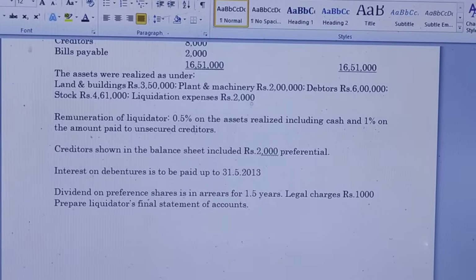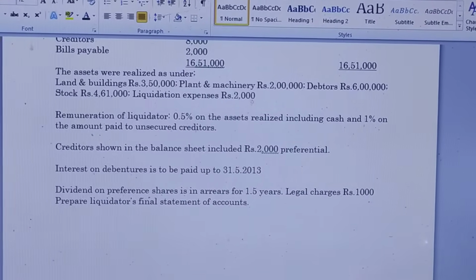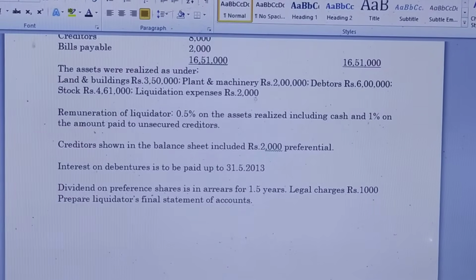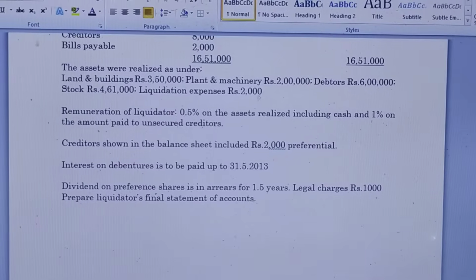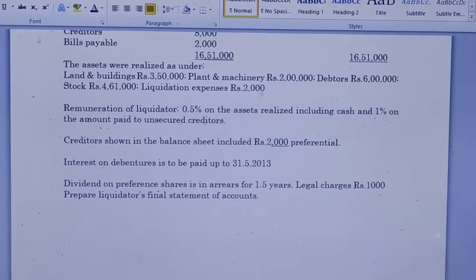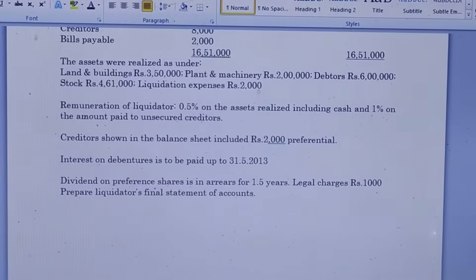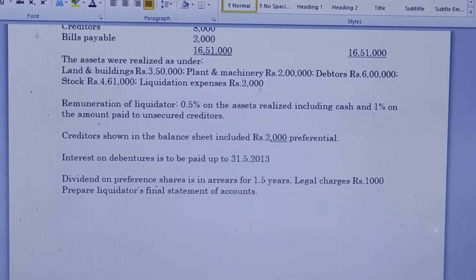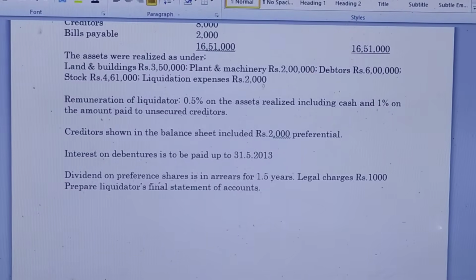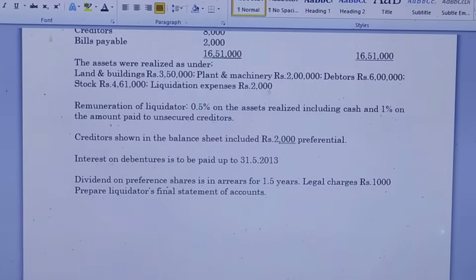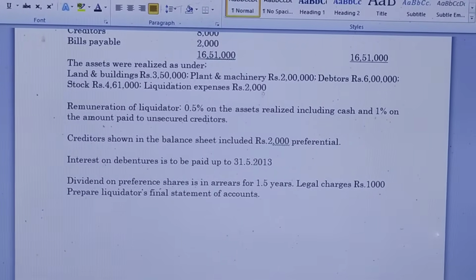Creditors shown in the balance sheet included rupees 2,000 preferential. Interest on debentures is to be paid up to 31st May 2013. Dividend on preference shares is in arrears for 1.5 years. Legal charges rupees 1,000. Prepare liquidator's final statement of accounts. So based on the information, we have to prepare the liquidator's final statement of accounts.